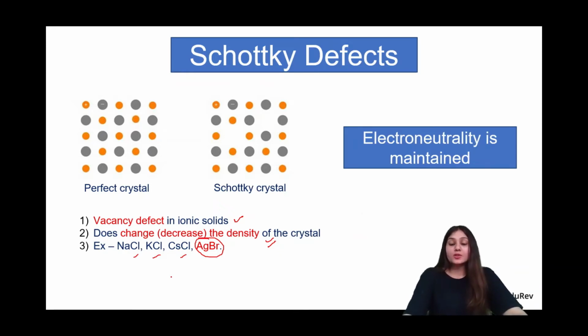Again, electron neutrality is always maintained, and because of that, if one cation is gone, one anion, of course, has to go. So that's what is also accepted here.